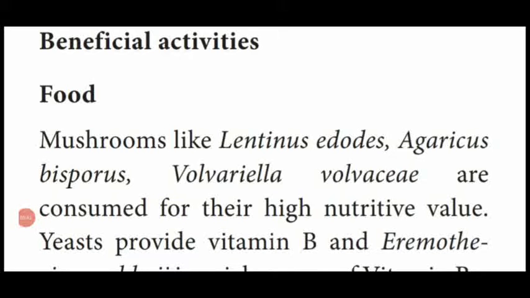First one, beneficial activities. In the previous paragraph, I told you, fungi is very much important for the beneficial activities, producing the food material, that is called a mushroom. Food material produced from the mushrooms like Lentinus edodes, Agaricus bisporus, Volvariella volvacea have high nutritive value, so these fungi are used as an edible food material.